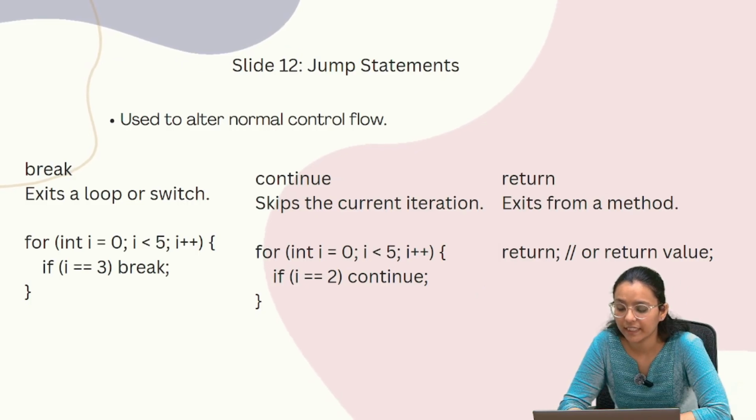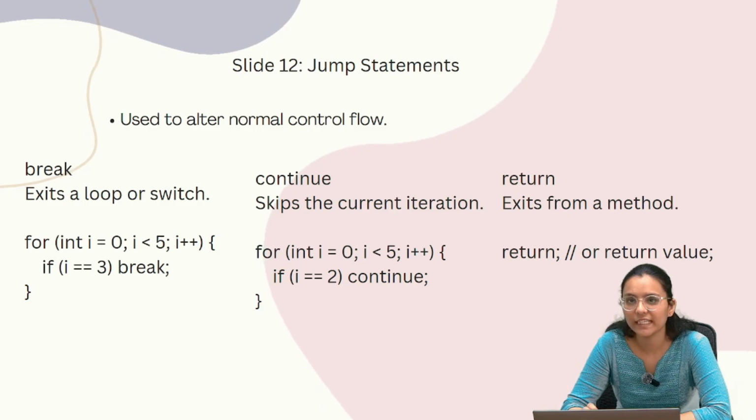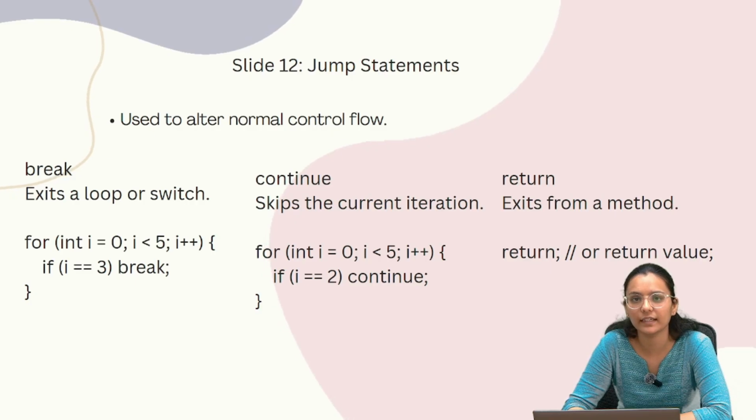Next is return. It immediately exits the current method and optionally returns a value. The use case of the return keyword is to end a method early or provide output from it. At that time we use the return keyword.